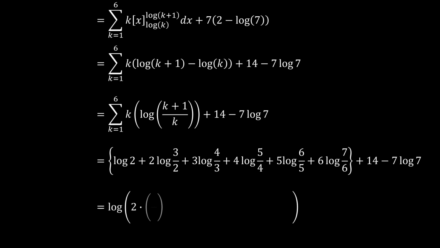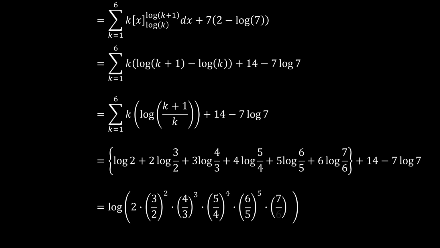And using the rules of logarithm, that means we're multiplying whatever we have here, but the powers now have to go up. So we have 2 times (3 over 2)^2 times (4 over 3)^3, and this is under the log function, times (5 over 4)^4, and all the way up to (7 over 6)^6.